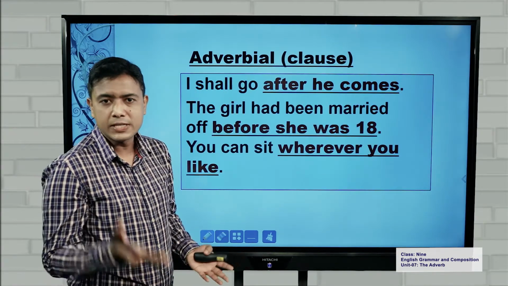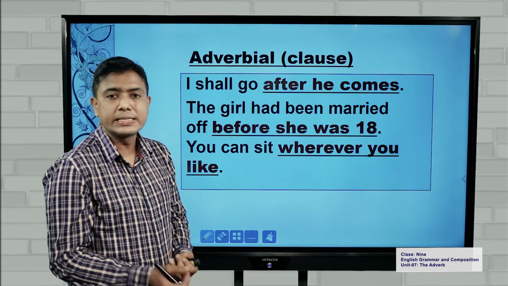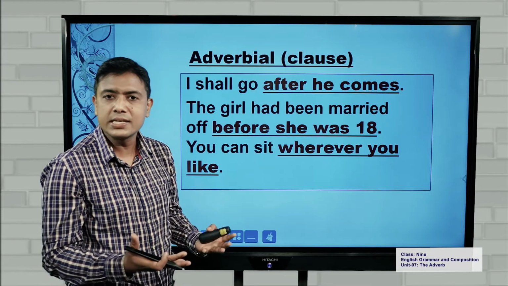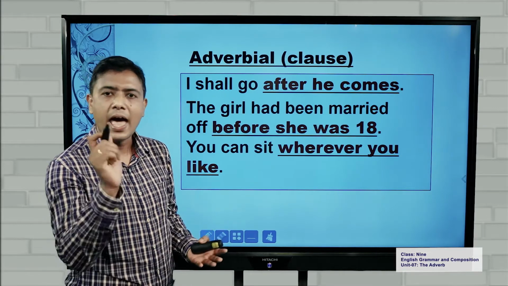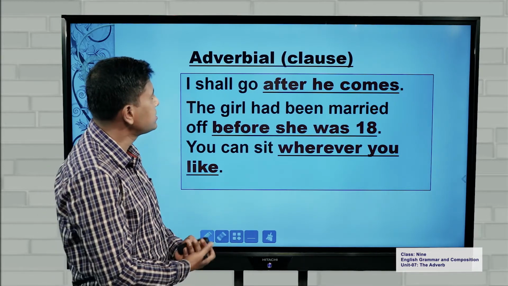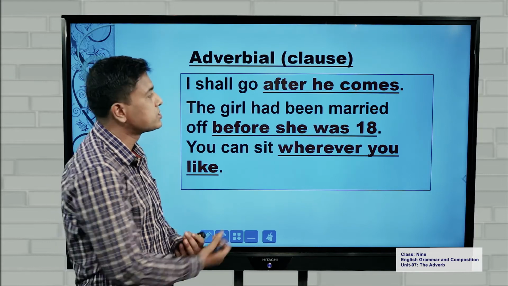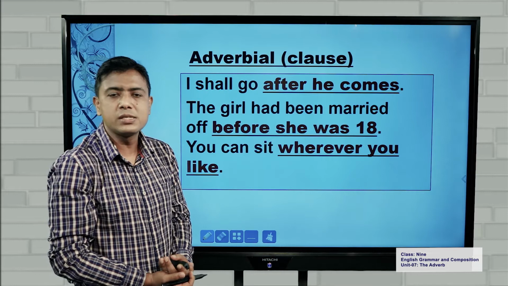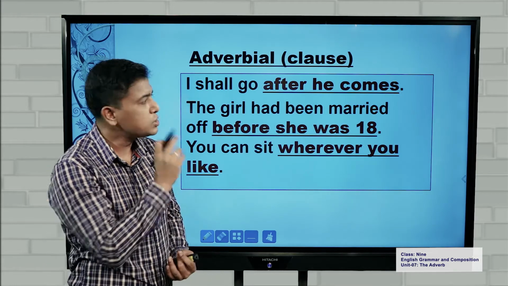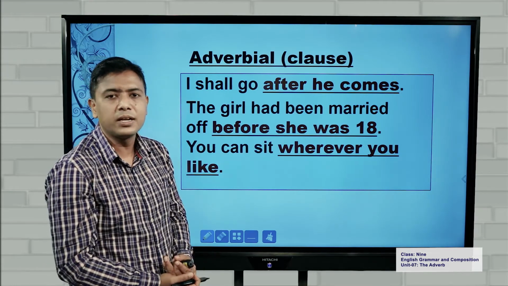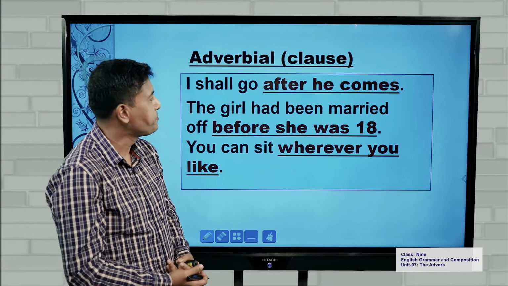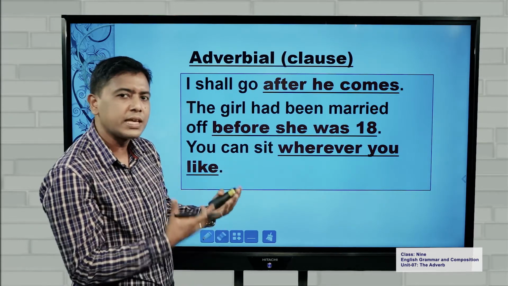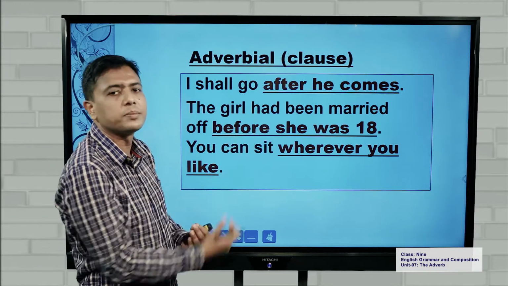Now, my dear students, last category, adverbial examples of clauses. You know, clauses are parts of sentences. They are not sentences, but they are parts of sentences having a verb inside. You can see, I shall go after he comes. Here, after he comes is talking about the time. So this is also adverbial. It is not adverb, but it is adverbial, which is talking about time. Maybe I can say, I shall go then. So instead of saying then, I used after he comes.